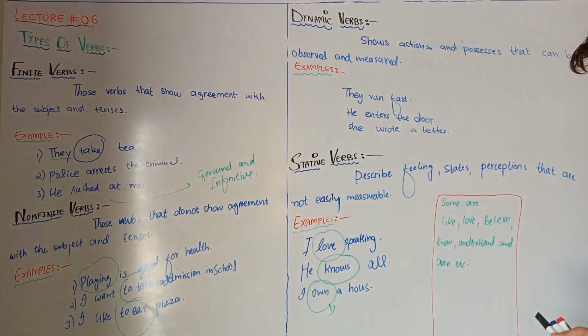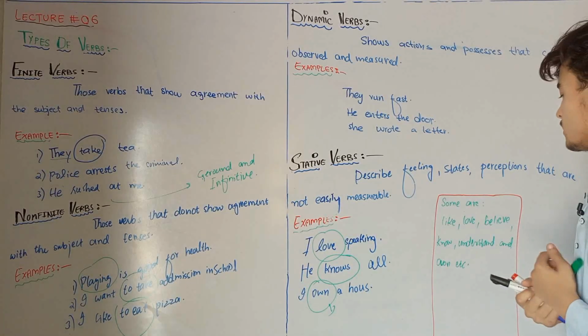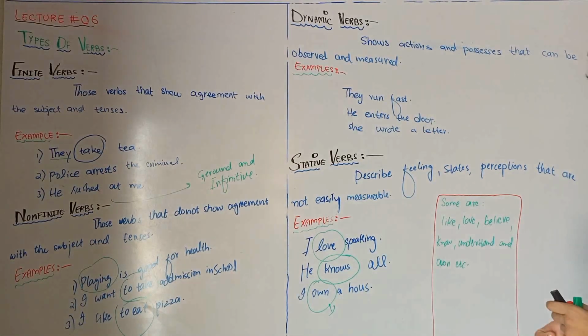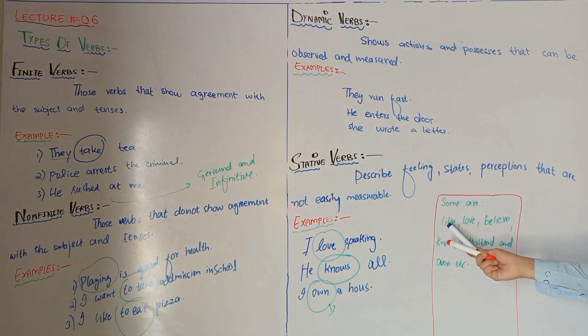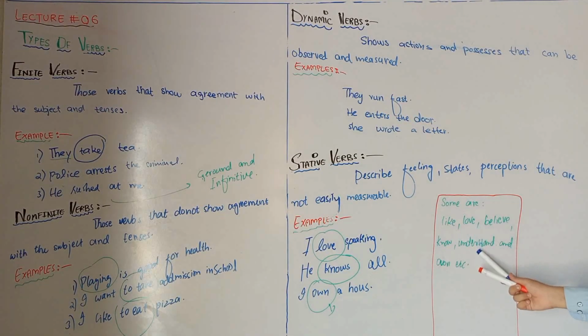We can only feel and perceive how he owns a house. So here are some stative verbs: love, believe, know, understand, and so on. So these are some stative verbs. There are more stative verbs, but here are some that I have written here.